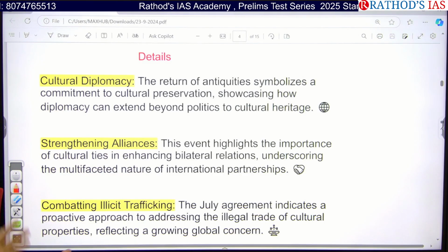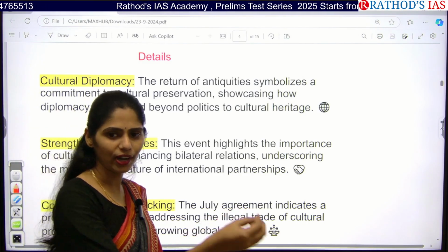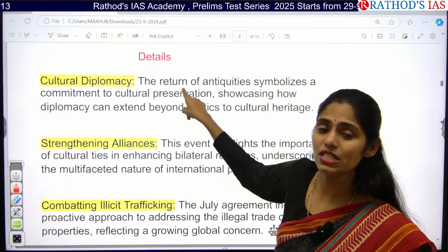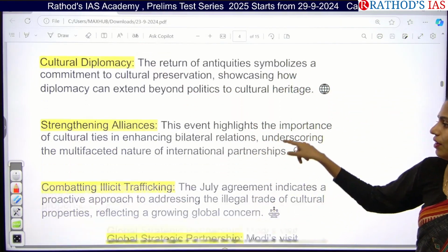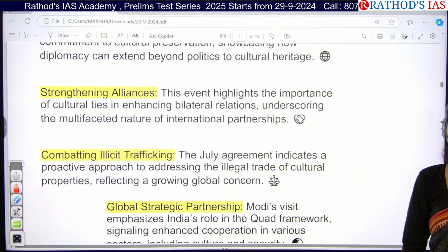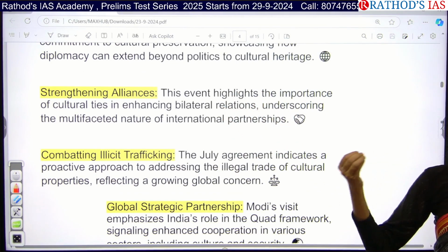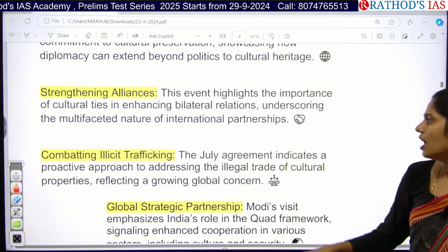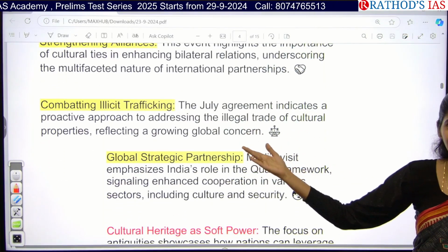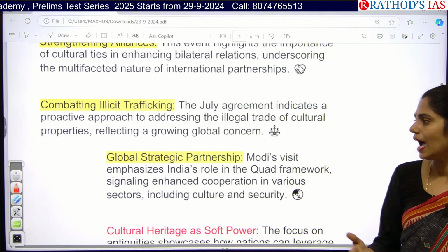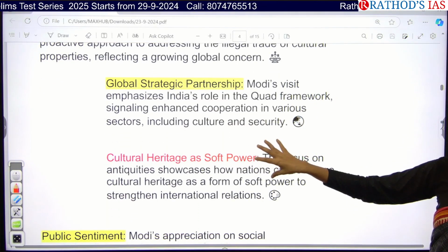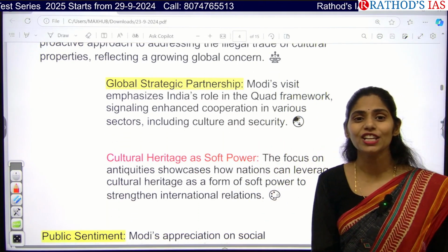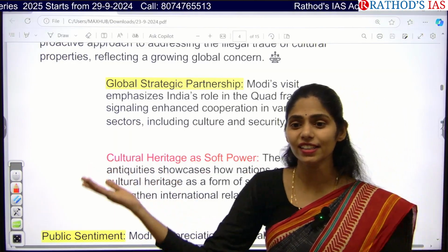If you have good relations, it is useful not only for politics, but also for the preservation of culture. We can learn this, and we can strengthen ties between these two countries so that we can enhance our bilateral relations. Next, we can also combat illicit trafficking of these antiquities, and this is also very helpful for showcasing our Indian culture and society in other countries.